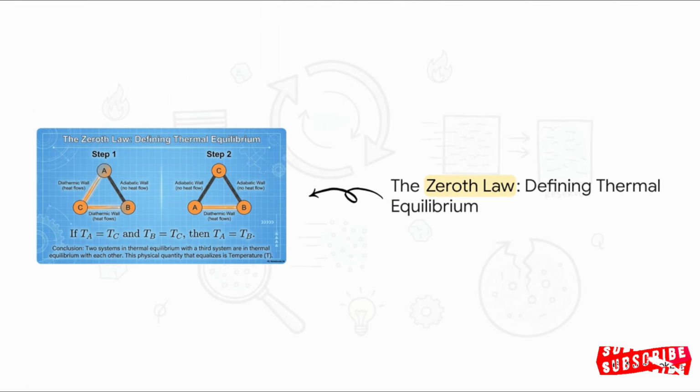But how do we actually physically define temperature in the first place? Well, that is exactly what the Zeroth law of thermodynamics is for. It establishes thermal equilibrium. Imagine step 1. Systems A and B are totally separated by an adiabatic wall, meaning absolutely no heat can flow between them. But they are both connected to a third system, C, via a diathermic wall that does let heat flow. If system A synchronizes its energy state with C, and B also synchronizes with C, then step 2 gives us an undeniable logical verdict. A and B must also be in perfect equilibrium with each other. And that equalizing physical quantity, we call that temperature.